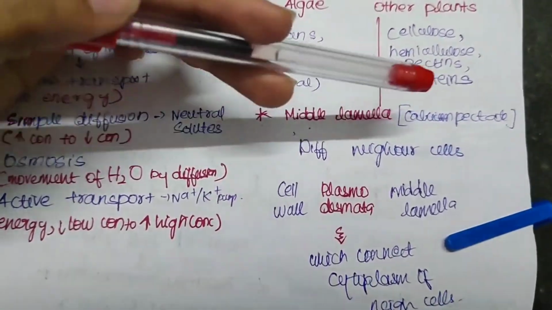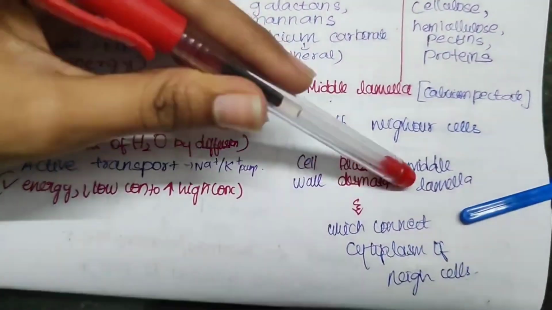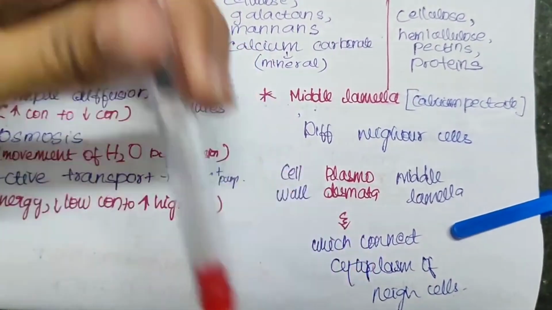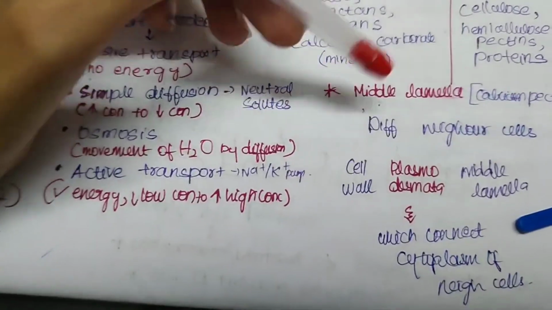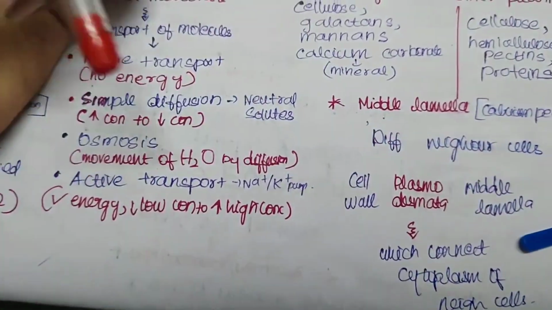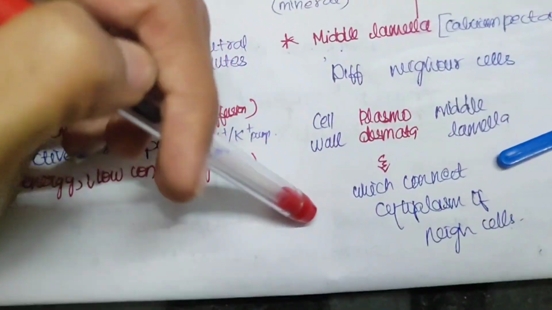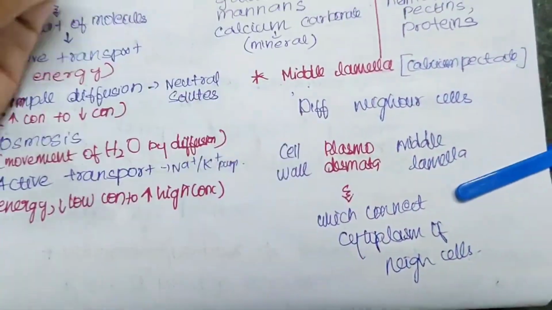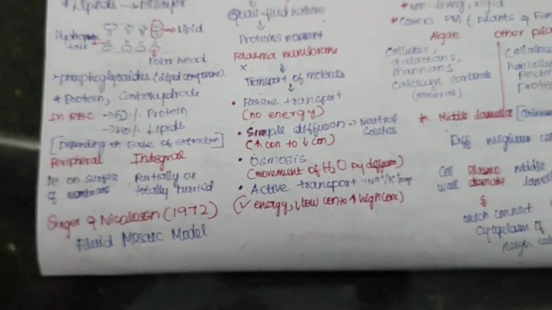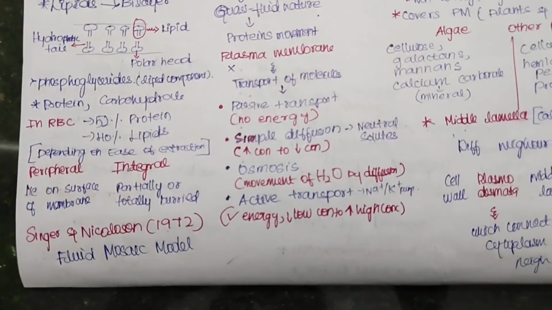So between the cell wall and middle lamella, we have plasmodesmata, which connects the cytoplasm of neighboring cells. Are you clear with these terms? The middle lamella holds the cells together, and between the cell wall and middle lamella, we have plasmodesmata, which connects the cytoplasm of neighboring cells. Okay, now we will see the questions for this page.